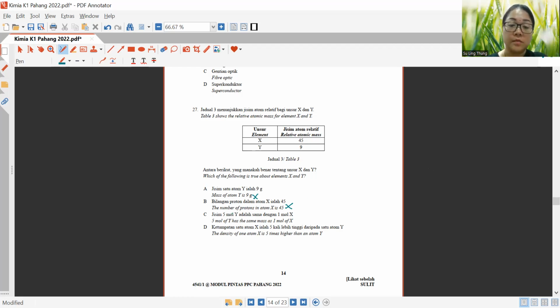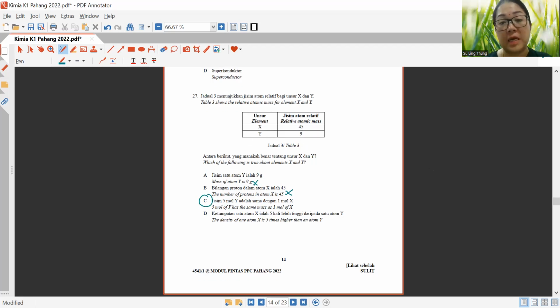All right, so 5 mole of Y has the same mass as 1 mole of X. So you've got 5 mole of Y equals 1 mole of X, which is very obvious, it's correct. Okay, because why? The relative atomic mass of X is 5 times that of Y. So the answer is C. Okay, now let us look at question 28.